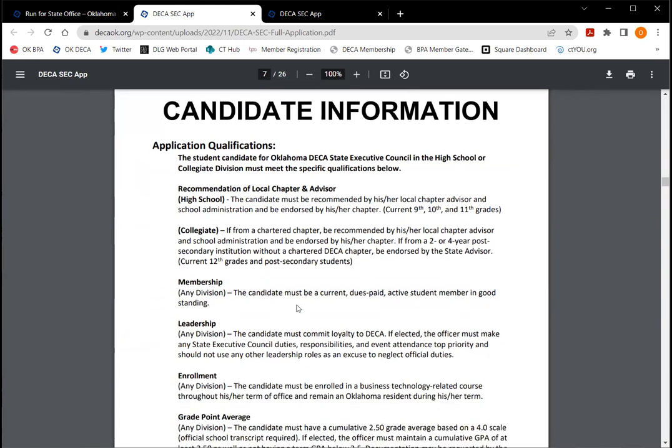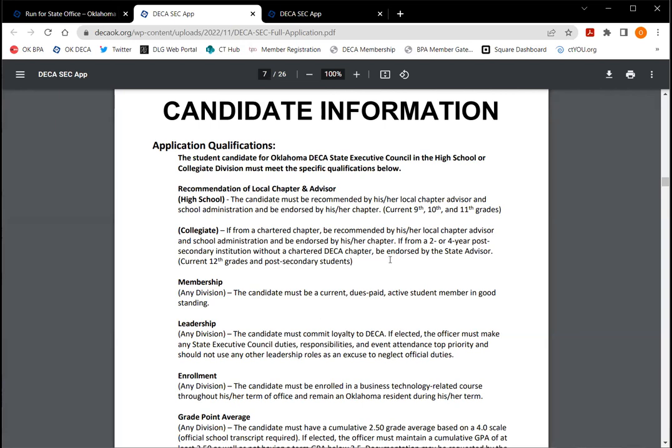Okay, so candidate information. This goes through your qualifications to run and things like that. We'll go through a couple of these that might be questioned. So if you are wanting to run for the high school team, you need to be a current 9th, 10th, or 11th grader. That will qualify you to run for the high school team, and you must be attending high school the next year during your term. So you must be a student. With collegiate, you can run as a current senior, or you can run as a graduated student. The key being that you must be attending school during the year that you're serving. So you must be a student at any point in time that you're applying or serving as a state officer.